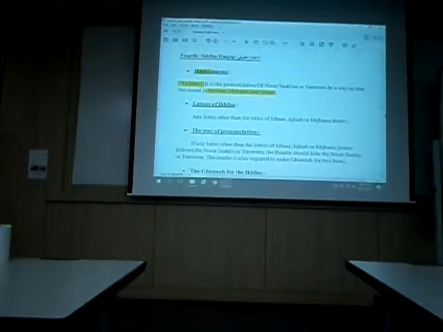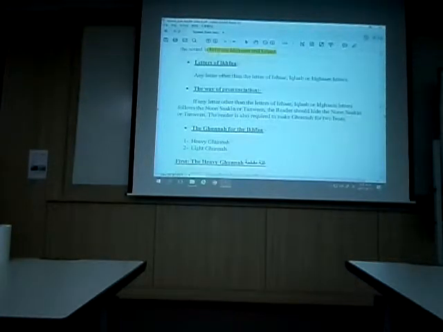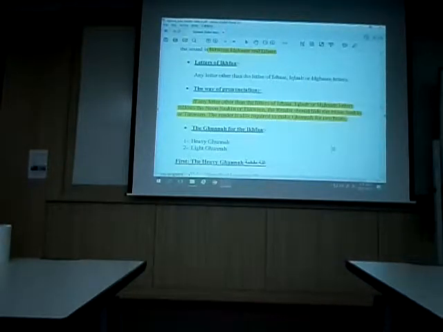Another 6 and 1. So 13 letters. So the rest of the letters are for ikhfa. The way of pronouncing the ikhfa, as you can see: if any letter other than the letters of izhar, iqlab, idgham follows the nun sakina or tanween, the reader should hide the nun sakina or tanween, and the reader is also required to make what? Ghunna. There is ghunna here. And the ghunna should be heavy or light, depends on what?